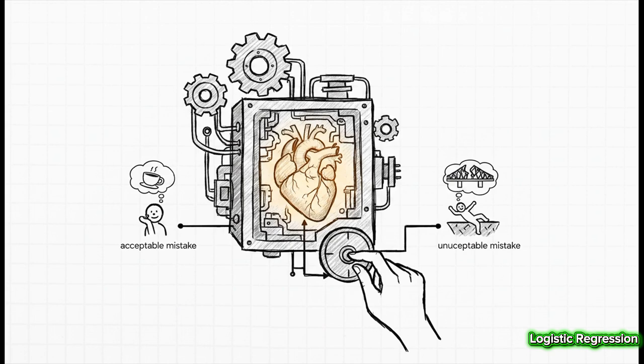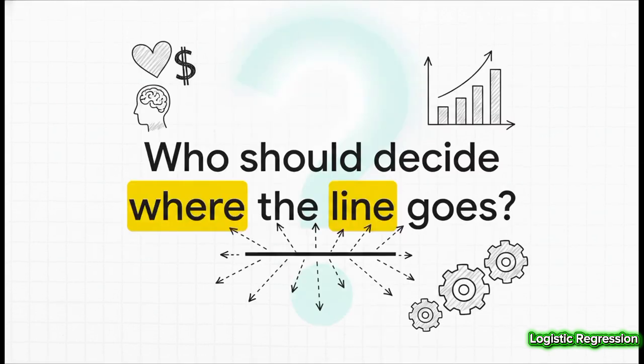It's us making a deliberate judgment call. It represents our policy decision about which mistakes are acceptable and which ones are absolutely not. It's where we decide what kind of world we're willing to live with. And all of this leaves us with one final and pretty profound question. As these automated systems make more and more of these critical decisions about our health, our money, and our lives, who should be the one to decide where that line gets drawn?